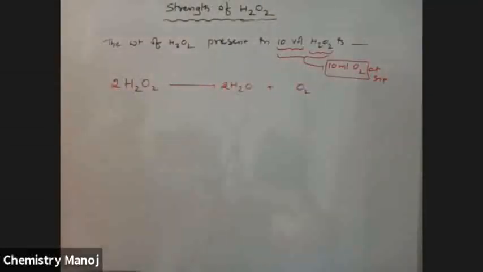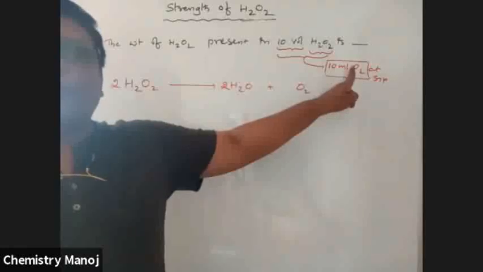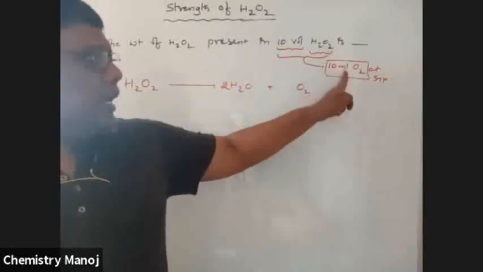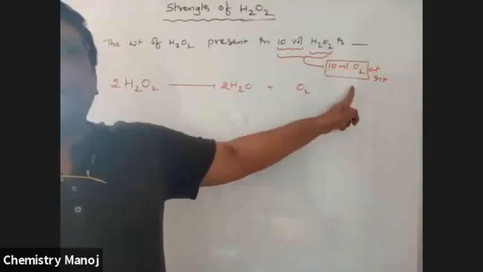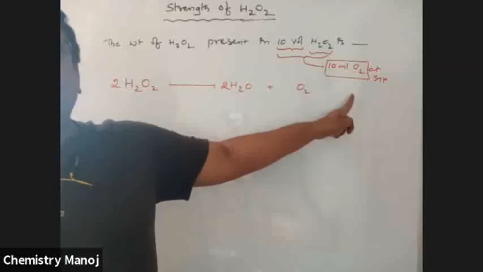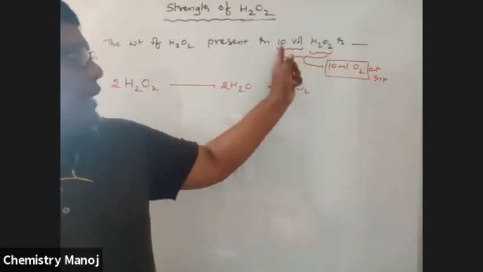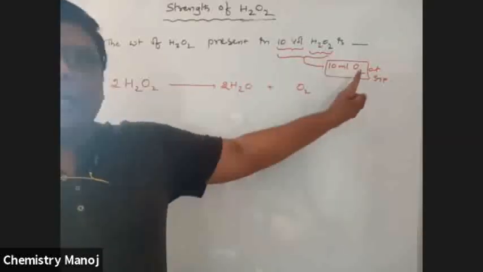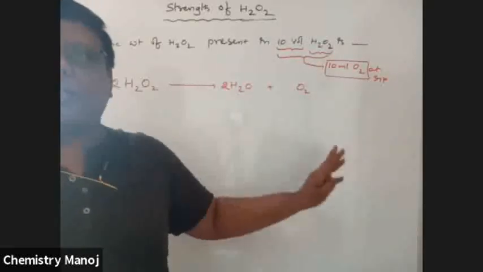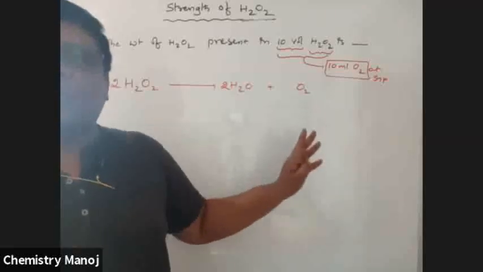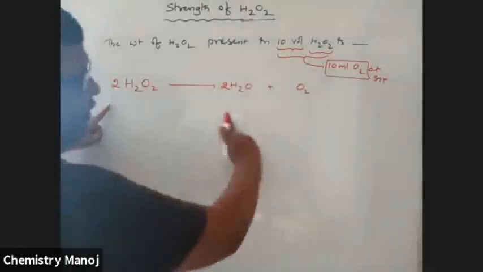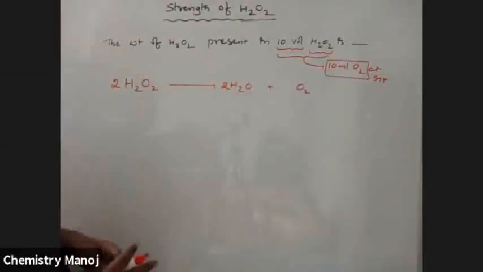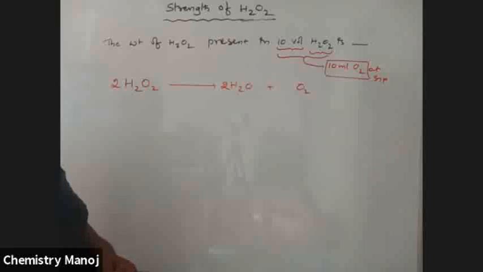Am I correct? I'm using this concept here. So 10 ml O2 is liberated at STP. 10 volume H2O2 means 1 ml H2O2 gives 10 ml O2. That is the statement of volume strength, which is what I'm using here, alongside weight by volume percentage strength.